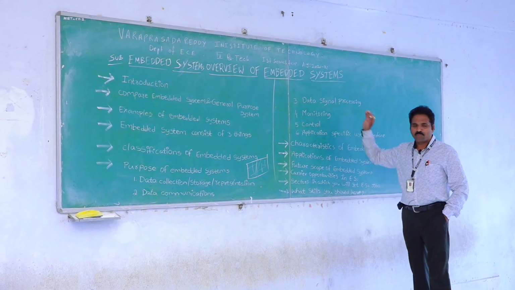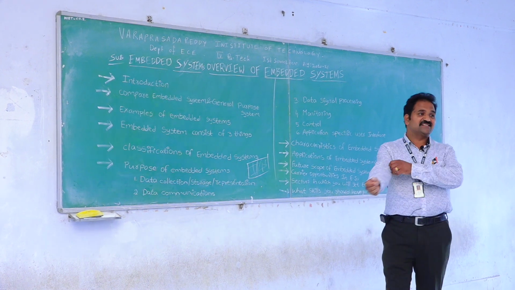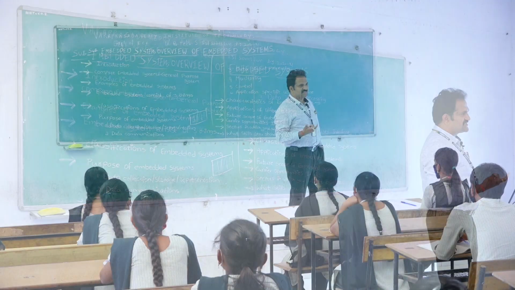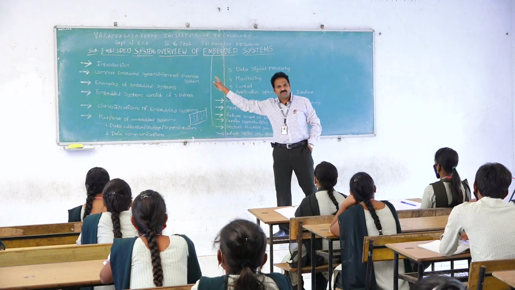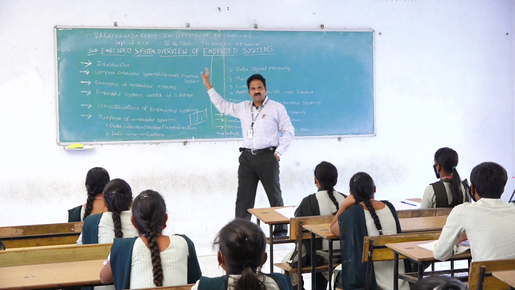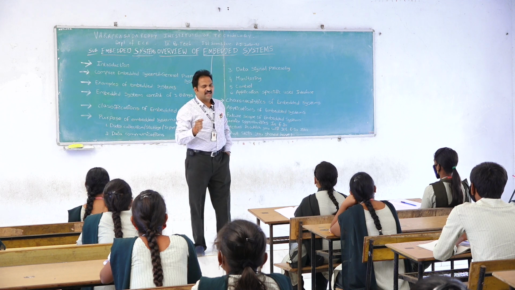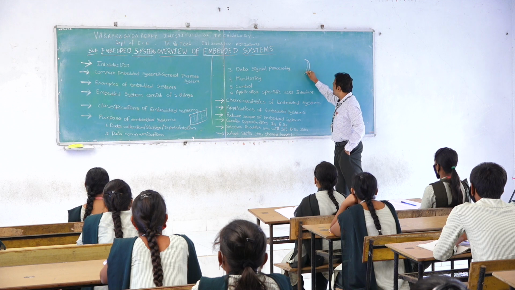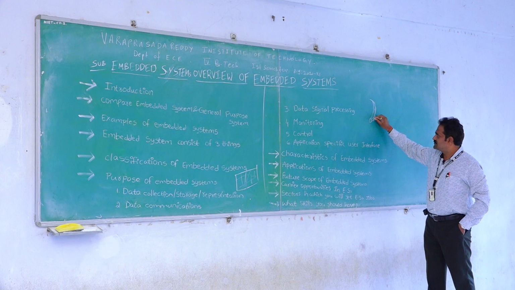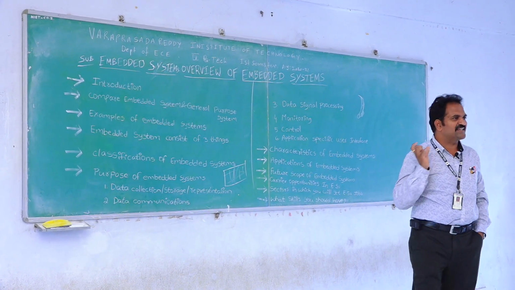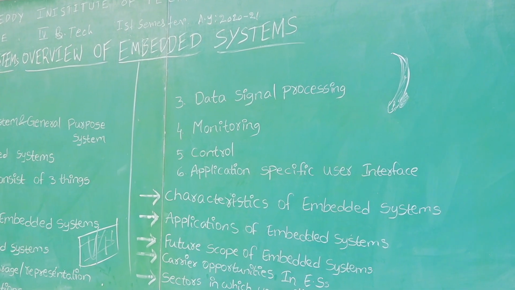Similarly, the third one is data signal processing. This is also a very nice application. Signal processing means voice, speech, recognition and recording are available. The best example of data signal processing is the hearing aid machine. It captures the signals, captures the voice, and improves the capability of the voice.